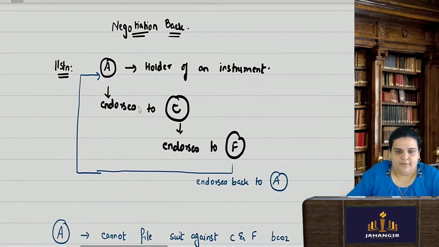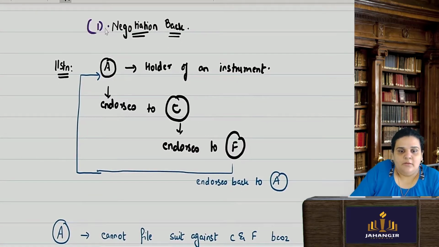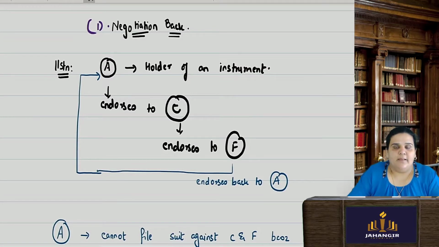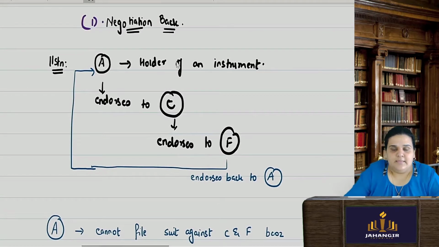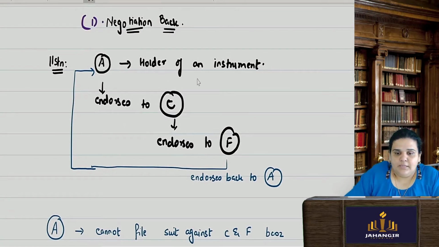The first topic for today's discussion. In negotiation back, I will first explain the illustration. Say Mr. A was the holder of a given instrument, say a check or a bill of exchange, anything.